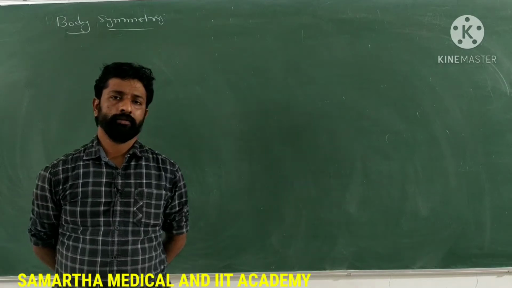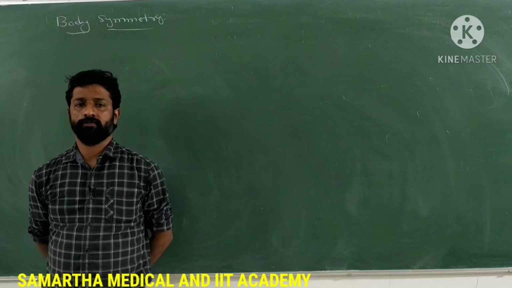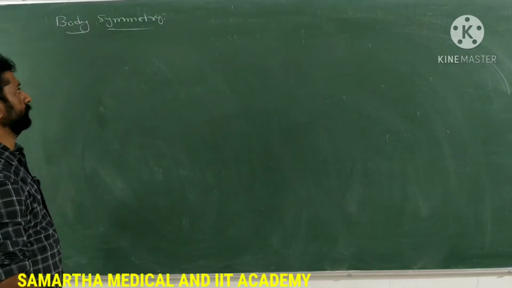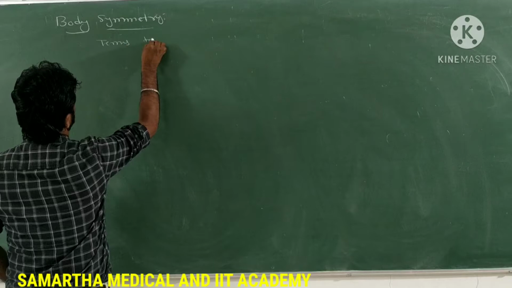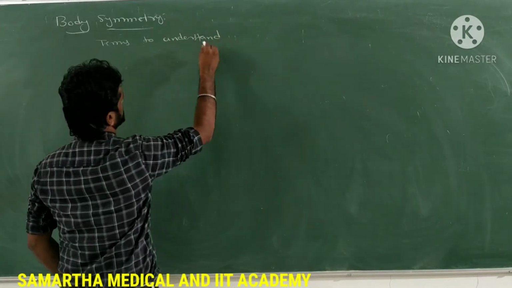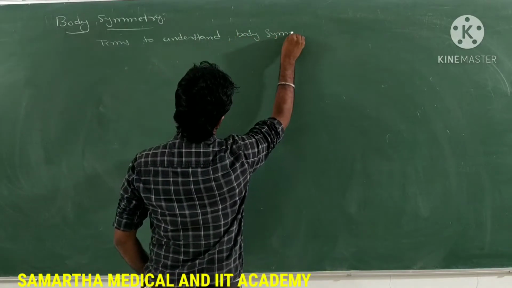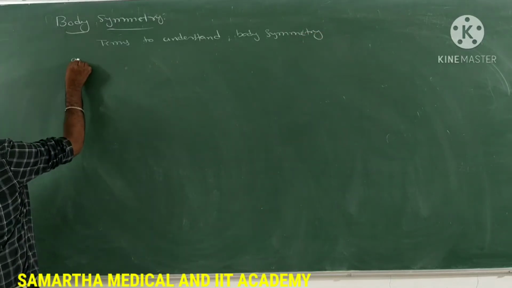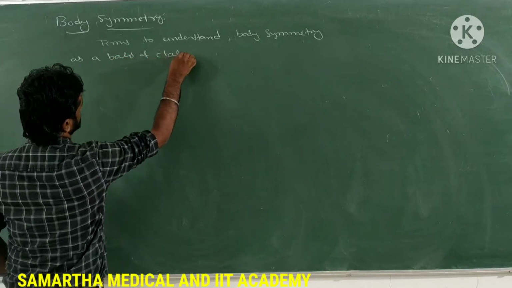In order to understand body symmetry as a basis of classification, we must acquaint ourselves with the terms which are associated with it.